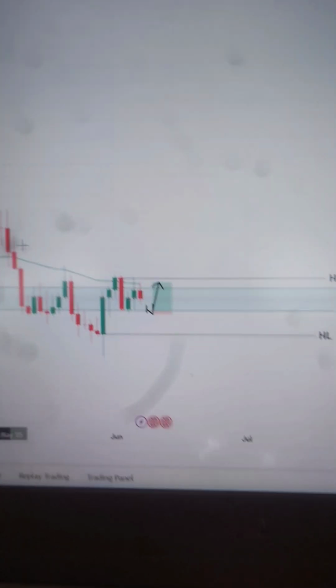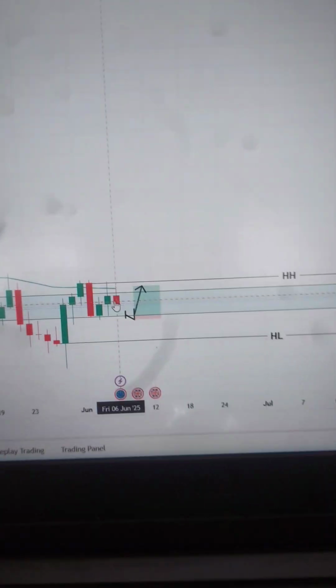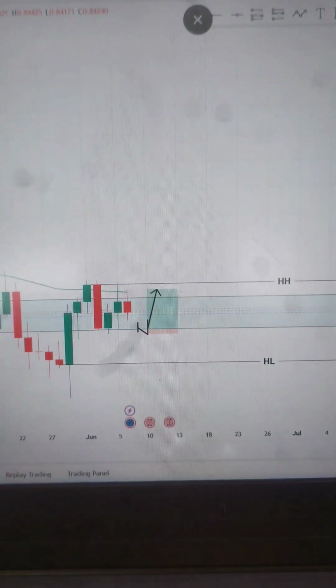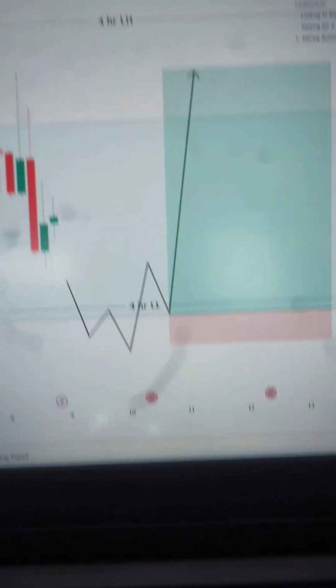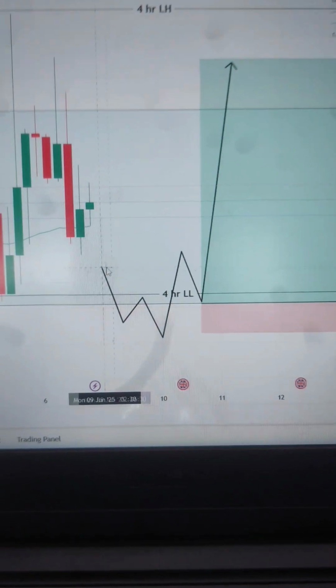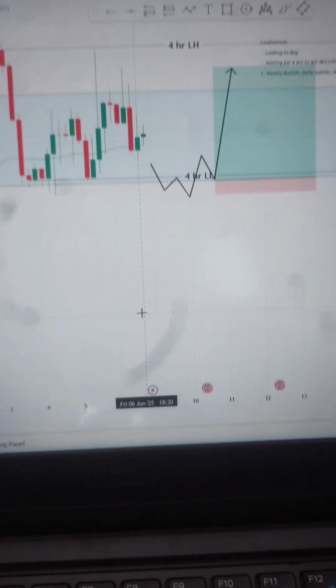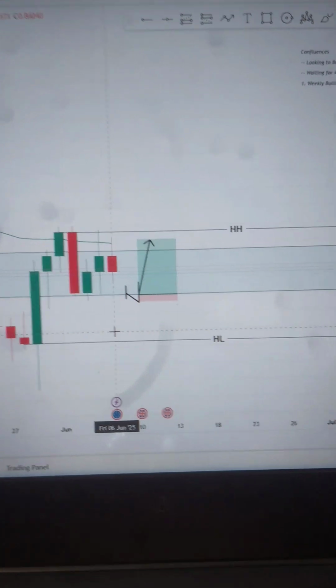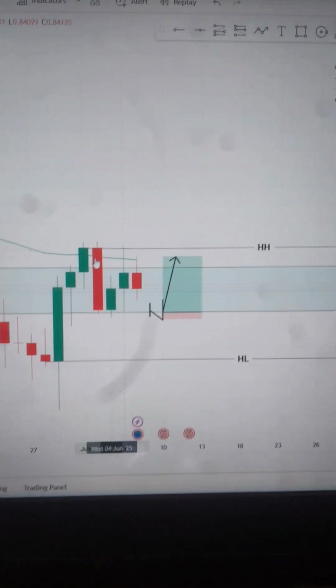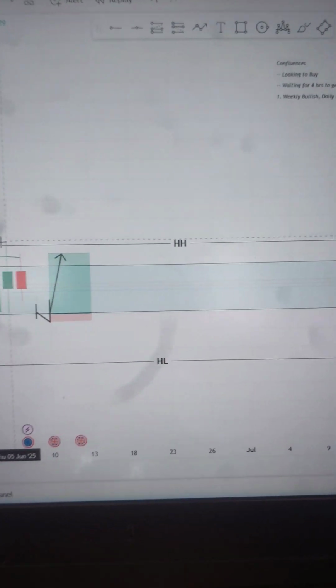Same way in Euro GBP, the exact same way. Now here's a trick in Euro GBP. The daily is on the area of interest, right? I don't want the 4 hour to go bullish on the upside. I want this to go bearish on the downside and then shift of structure here. If this got bullish upside, then it will create a new daily area, which will invalidate every single data here presented. So this is it.